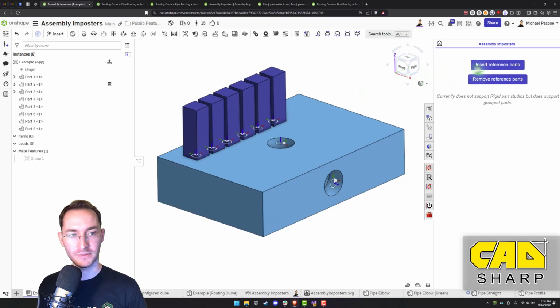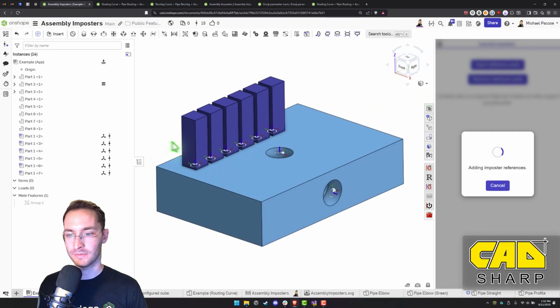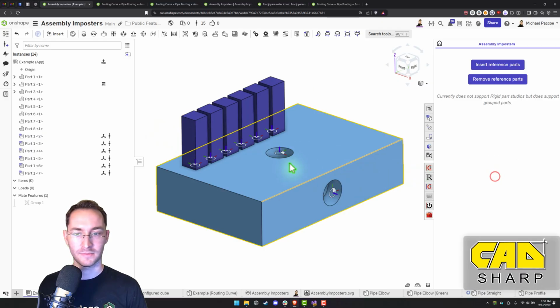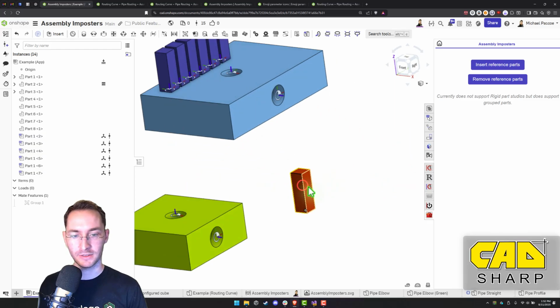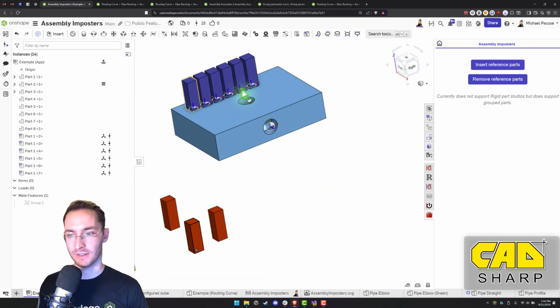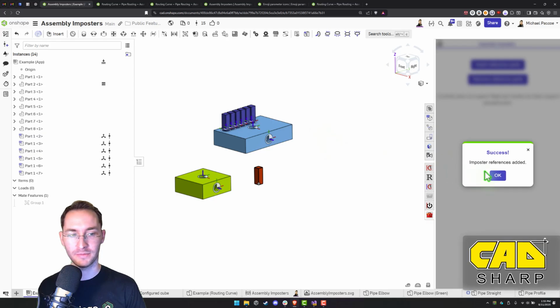If it does, then we'll have to go see why. Okay, it pulled them into the assembly, but it did not mate them because it couldn't find where to put them. Oh, I know the problem.